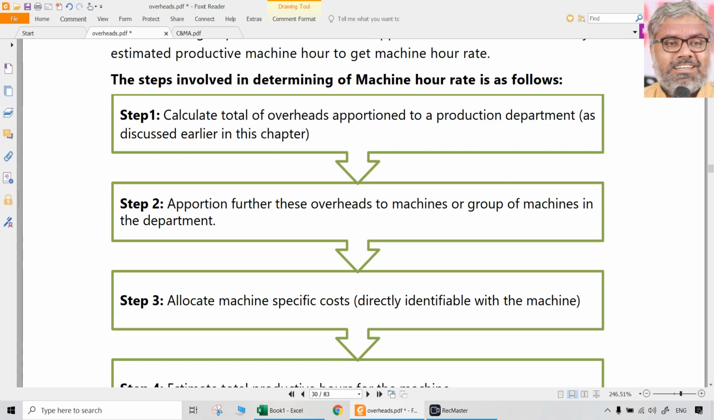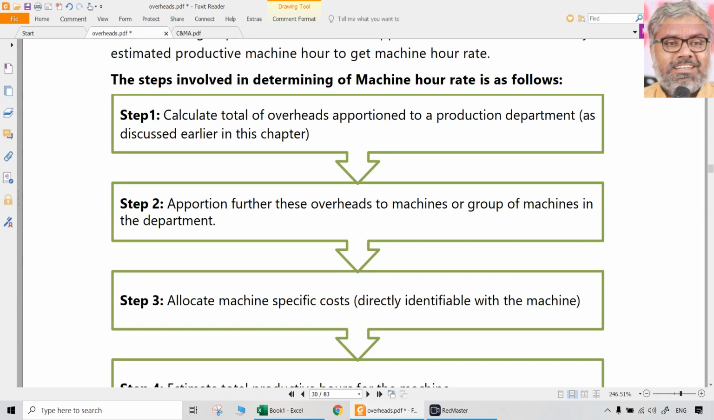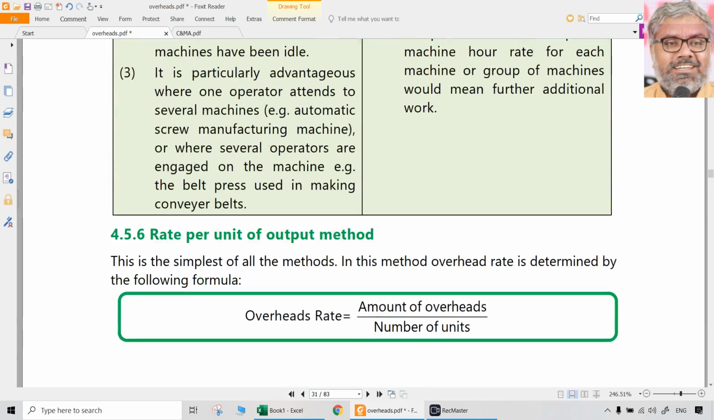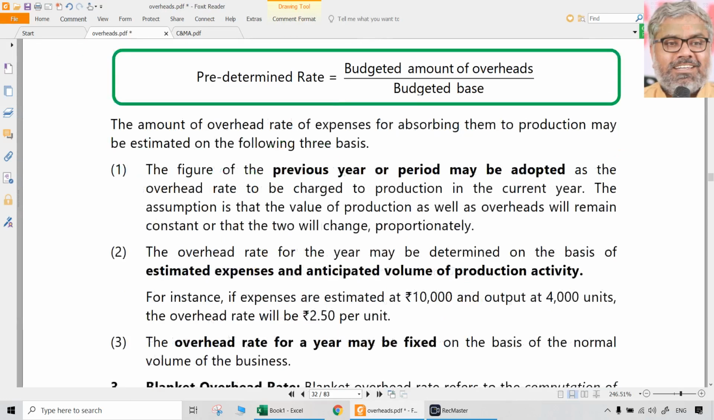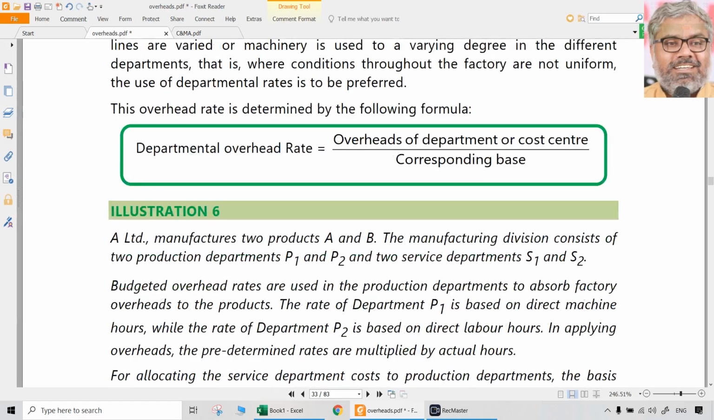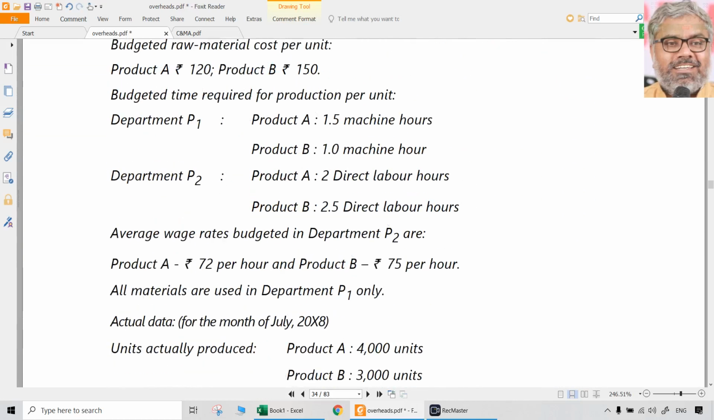But there the rate was already given. Now what we are doing is how that rate itself is calculated. Of course, in this, as I told already, machine hour rate calculation is very important. That we will discuss in the next session. And if there is any particular over absorption or under absorption of the overheads, how to treat that, that also we will discuss in the next session.